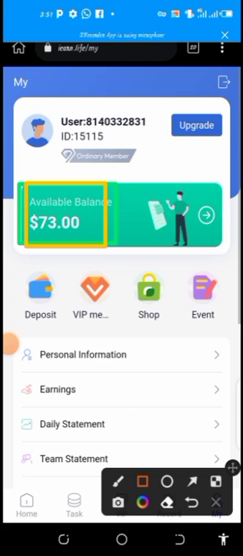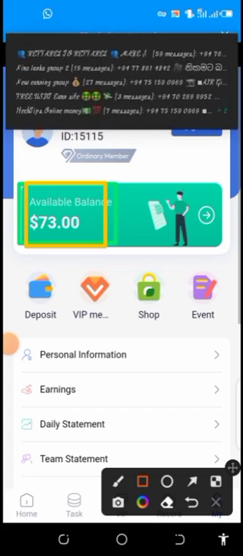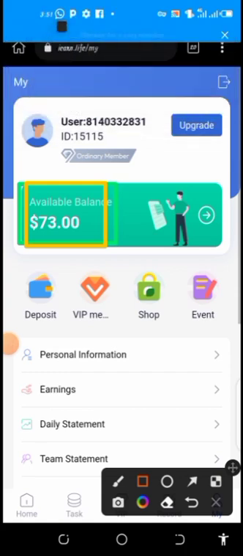$73, and the minimum withdrawal you can take out of this platform, if you want to withdraw using your crypto wallet address, is $100. So if you want to withdraw, you simply need to earn till you get $100, then you can withdraw.